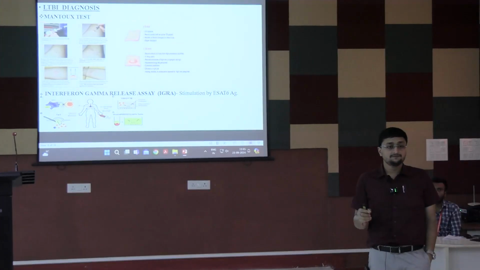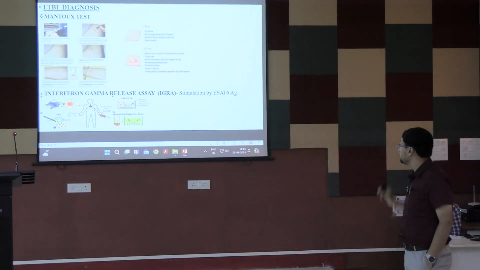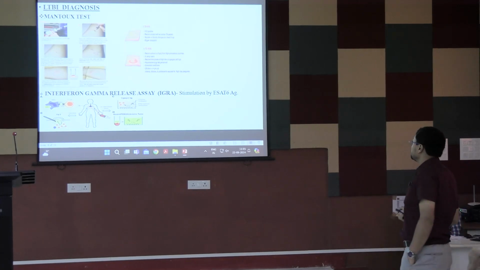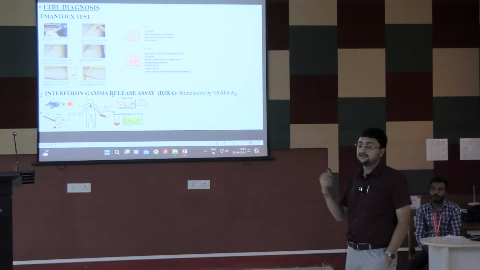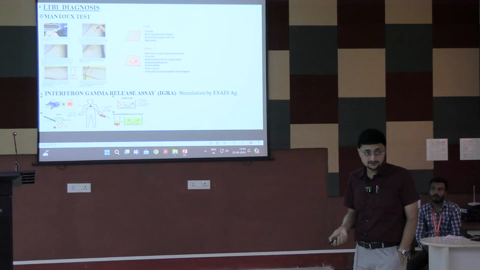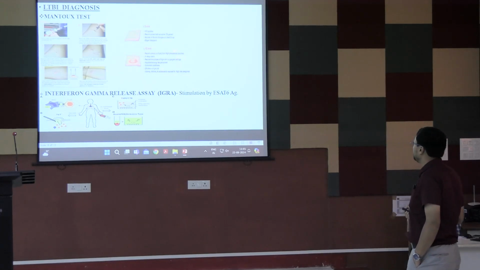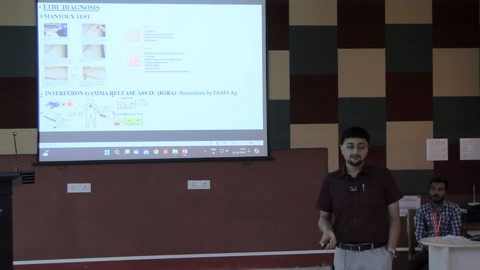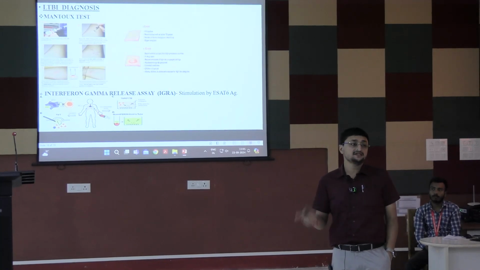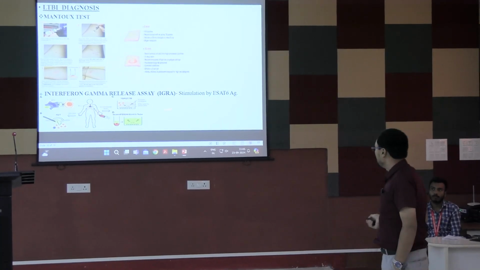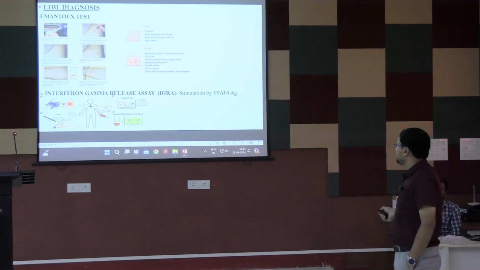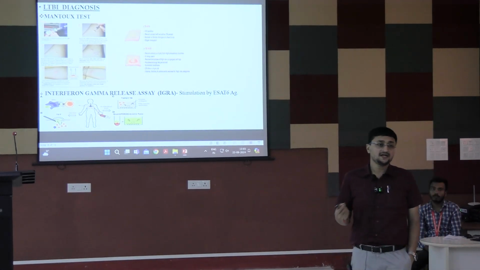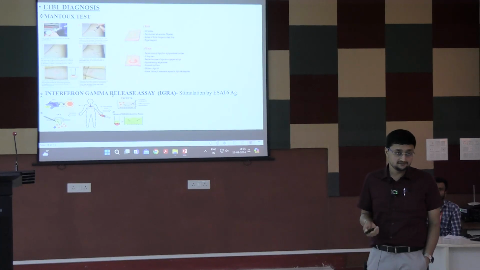Induration is measured as more than equals to 5 millimeter or more than equals to 10 millimeter. If the induration is more than equals to 5 millimeter and the patient is having HIV or recent contact with active TB or any sort of immunocompromised state, then he can be stamped as LTBI. And in normal patients, if the induration is more than 10 to 15 millimeter, then he or she cannot be diagnosed as LTBI patient.